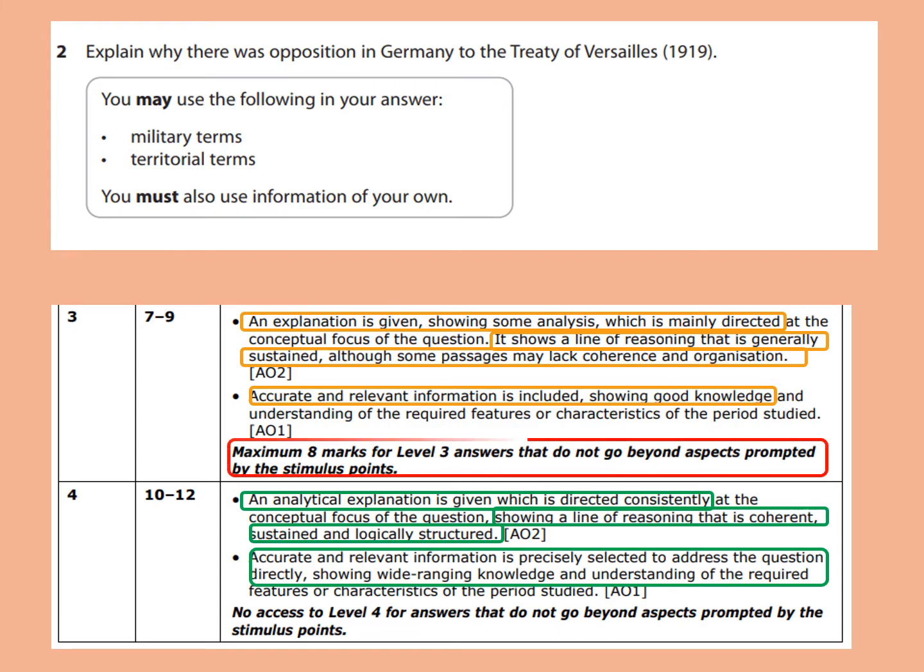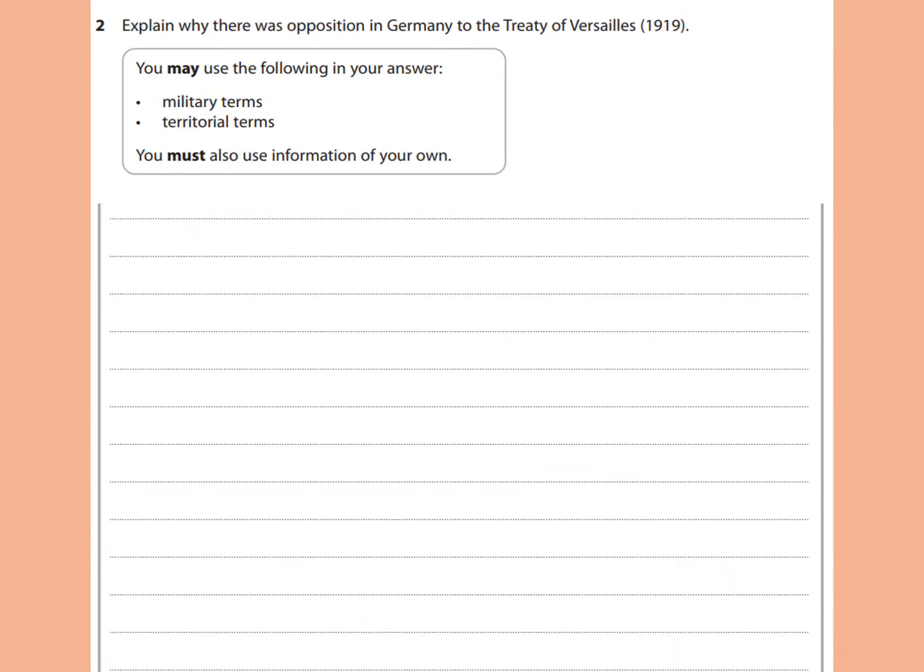A final warning, and I've mentioned this before, you can only get a maximum of 8 marks and you cannot access level 4, no matter how good your answer is, if all you are looking at is the military terms and territorial terms of the Treaty of Versailles in your answer. So make sure that you include some information of your own. When you come to write your answer, it'll look a little something like this.